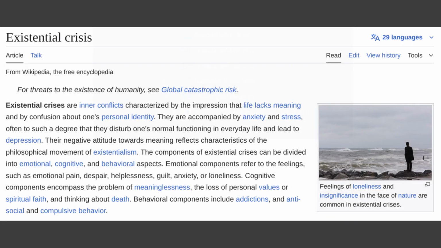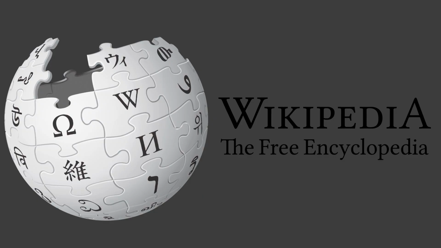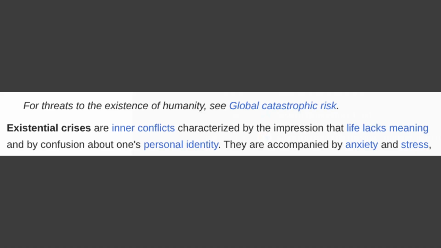The highly trusted academic source, Wikipedia, states that an existential crisis is an inner conflict characterized by the impression that life lacks meaning and a confusion about one's personal identity. It's no surprise that, in today's super-fast technological zeitgeist, existential dread can manifest itself everywhere we look. Except for one place: our technology.